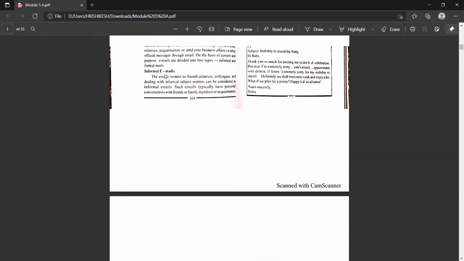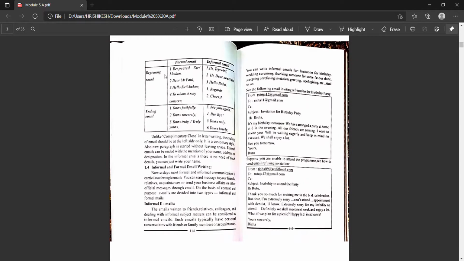While discussing informal emails, we find that the language used for informal emails is very soft. It is not official, it is friendly, because we communicate with our friends, our relatives, our family members.